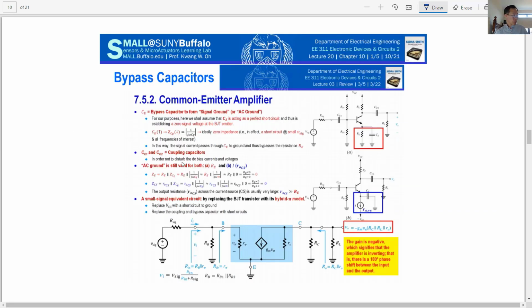Another thing we want to review is the common emitter amplifier. If you remember the common emitter amplifier, we add some capacitance, right? Coupling capacitance and bypass capacitance.